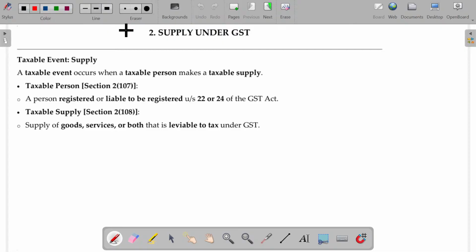So we'll start with GST, Goods and Services Tax. It's an indirect taxation. Okay.